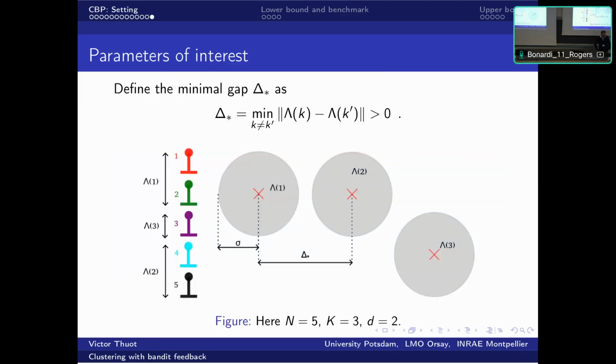Our main contribution is in considering this problem with a parameter which corresponds to how hard it is to cluster in this setting. It's the minimal gap which drives the hardness of the problem, which is the smallest distance between two centers of the groups, and this parameter is important for the story that I will tell.